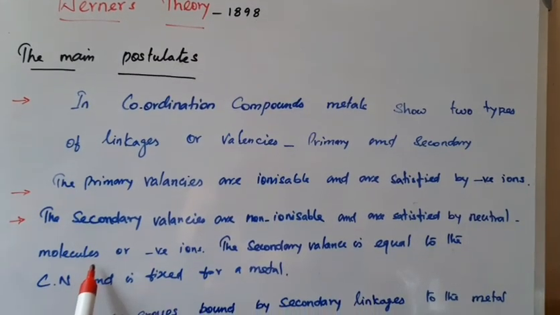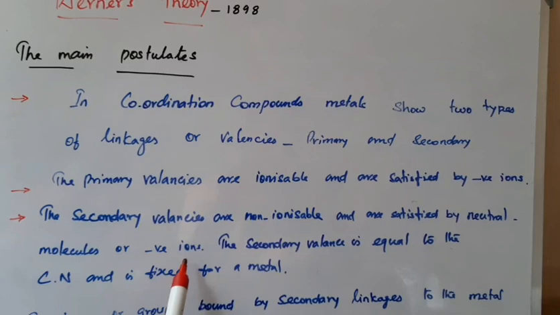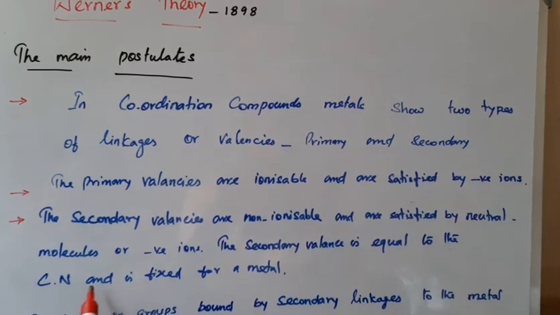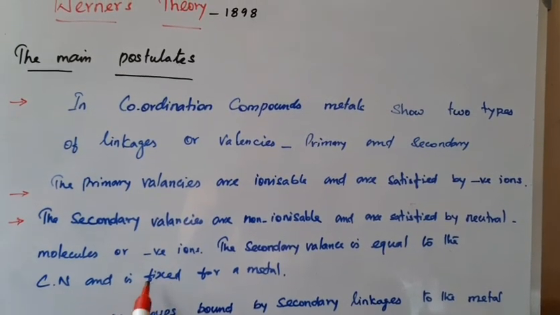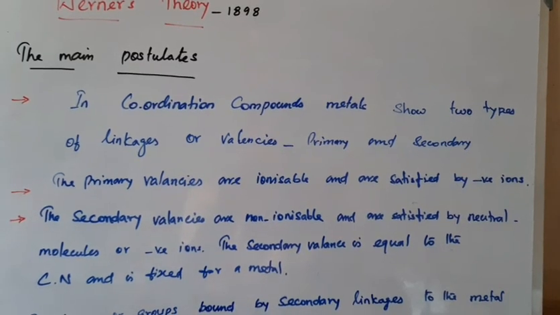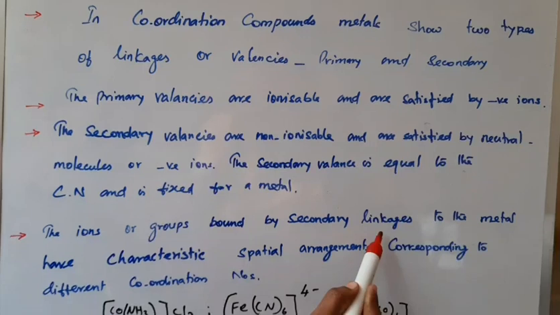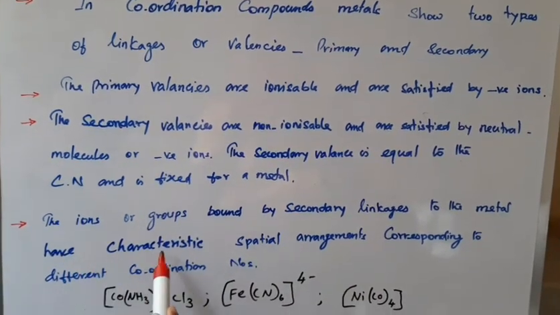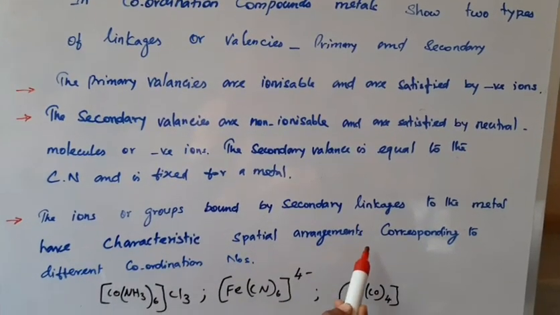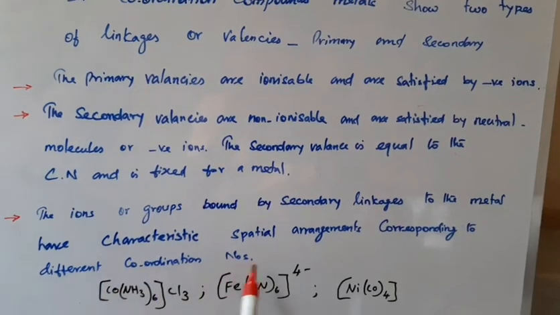They may be neutral molecules or negative ions, equal to the coordination number, which is fixed for a metal. The groups bound by the secondary linkages to the metal have characteristic spatial arrangements corresponding to different coordination numbers.